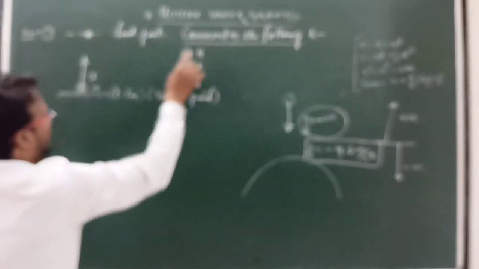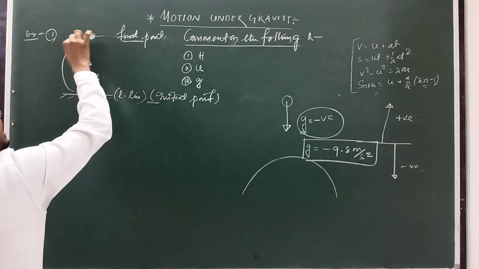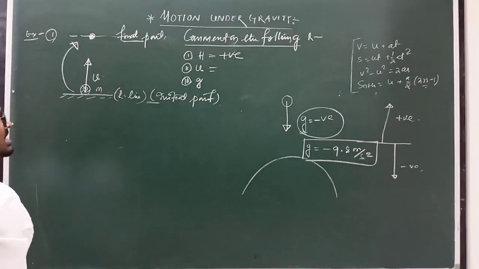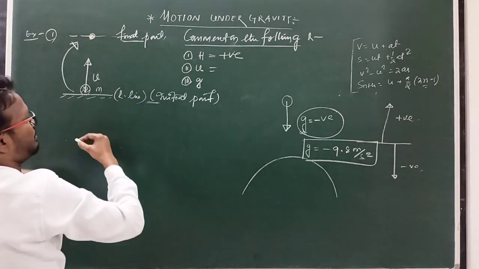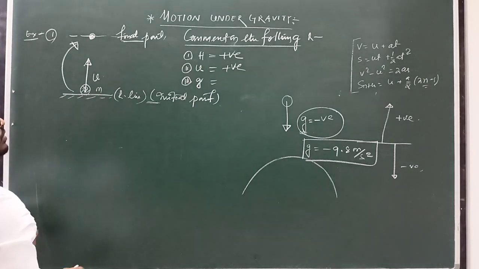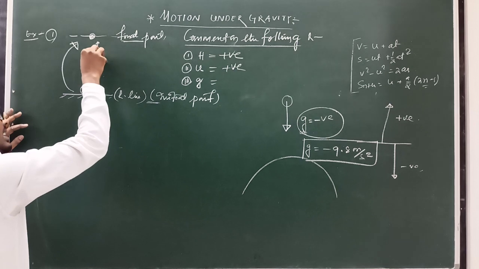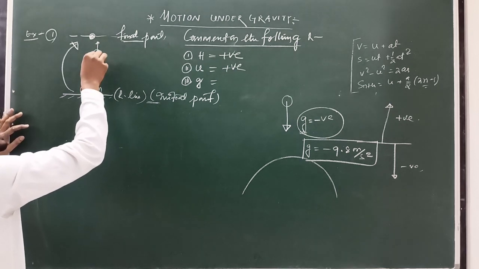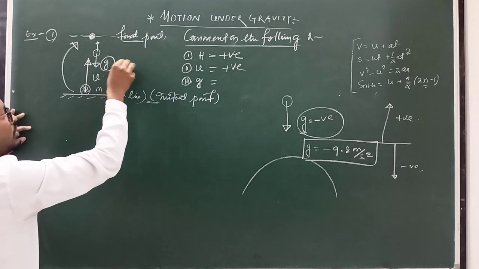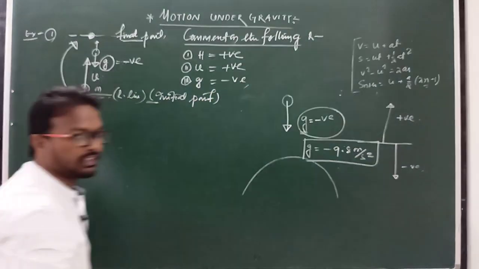h means displacement. Here this is the initial point and this is the final point. The final point lies above the initial point, so the displacement will be positive. Initial velocity: the vector quantities moving upward from the reference line are taken to be positive. Then acceleration due to gravity: the body moves upward, but gravity always acts downward, meaning this is the direction of g, which is downward. So you have to use a negative sign. So g is negative here.